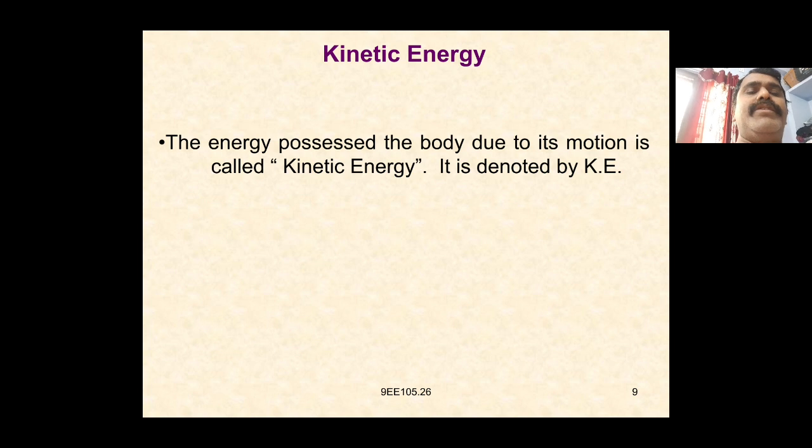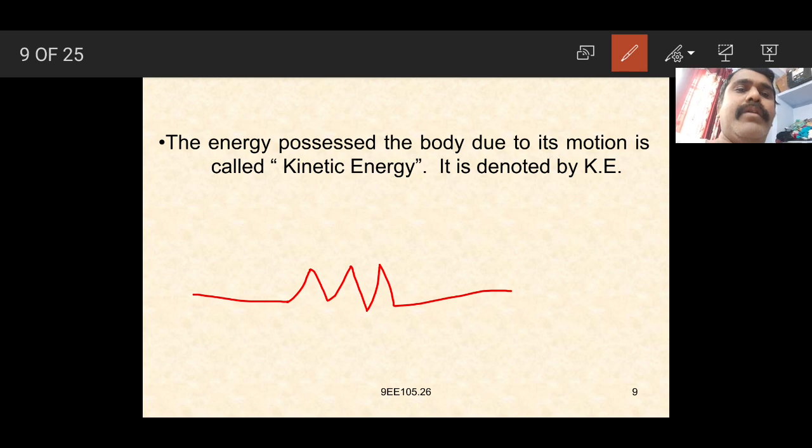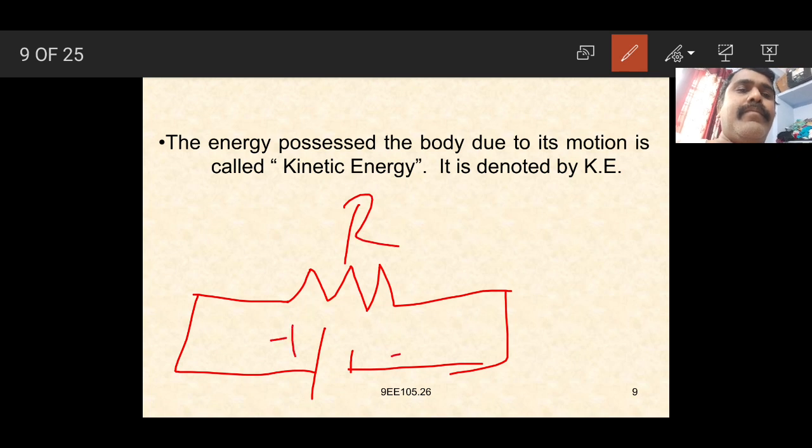Next, energy is the entire amount of work done, in the case of electrical as well as mechanical systems. The energy is observed as loss whenever the current passes through the coil. Here a resistance is connected and a voltage is applied.